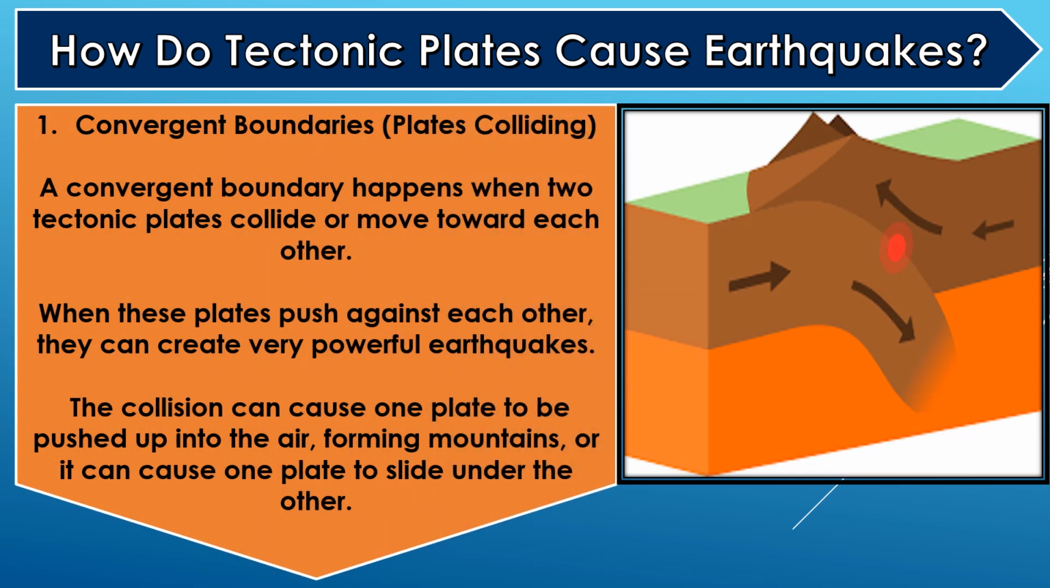Convergent boundaries, plates colliding. A convergent boundary happens when two tectonic plates collide or move toward each other. When these plates push against each other, they can create very powerful earthquakes. The collision can cause one plate to be pushed up into the air, forming mountains, or it can cause one plate to slide under the other.